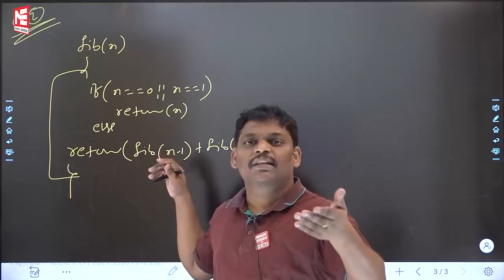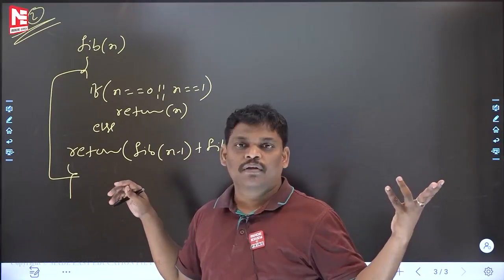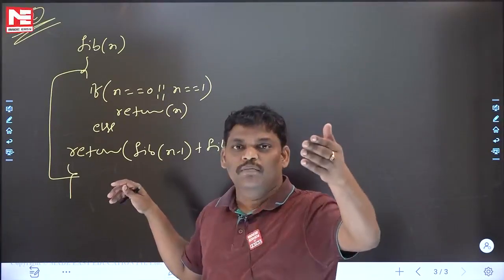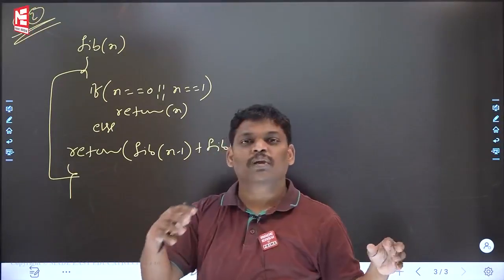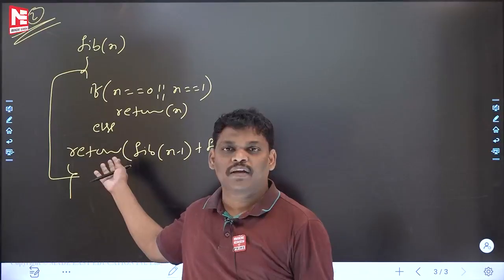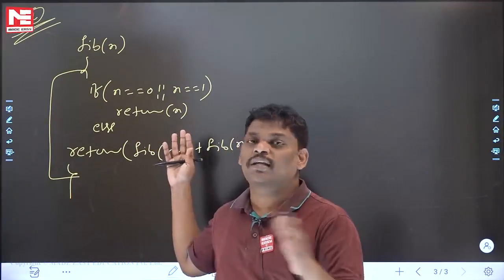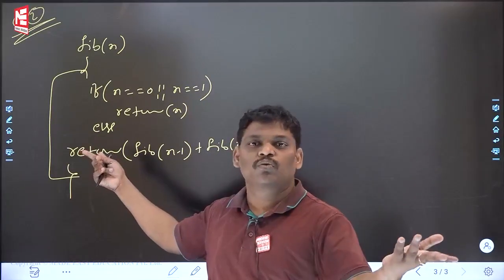If you do it like that in the GATE examination, it may take more time. When you take more time in the exam, a lot of tension will be there, and you may get wrong answers also. What is the best idea? A recursive program is given and you want to find the time complexity: write the recurrence relation for time and solve it. If you write it as it is, that is called value, you know very well.